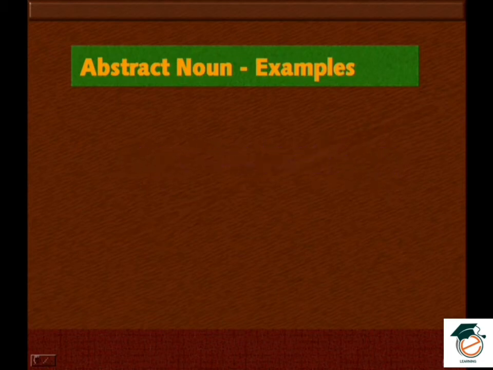Fine. So these are examples of abstract nouns. We have given more examples, but it's not limited to this many words. There are 100,000 words, but we can't show you all of them. The ones we have shown are general examples of abstract nouns.